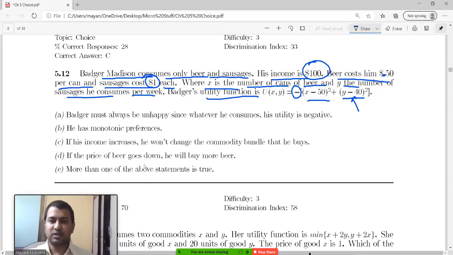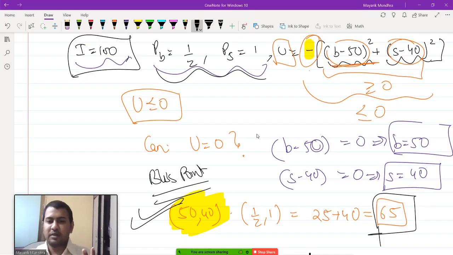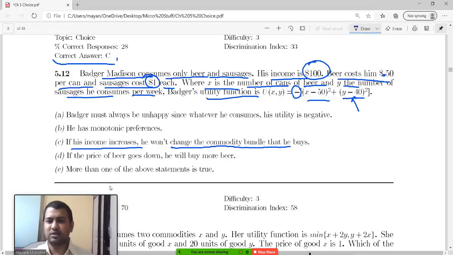Now the question is: Badger must always be unhappy since whatever he consumes... First of all, let's check the answer. Option C is, if his income increases, he won't change the commodity money. Yes, he can buy the bliss point bundle at his given income. So even if you keep increasing his income, he won't increase his consumption of beer or sausages. So C is correct. Let's see the other options and why they are not correct.